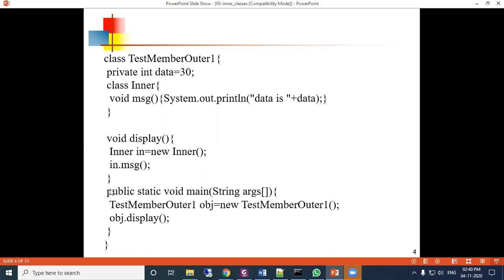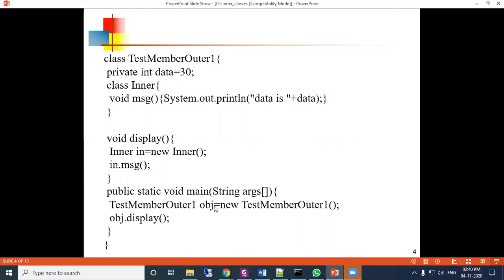Okay. Now come to this other method. This main method is also under the TestMemberOuter1 class. Under the main method, here see, this is the class name, space, object name equal to new class name.